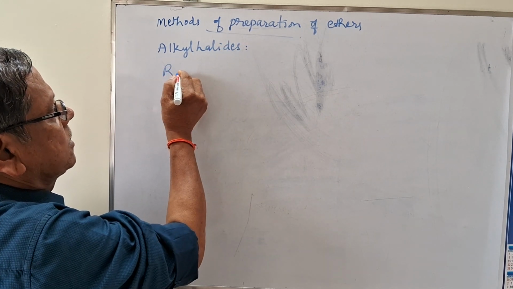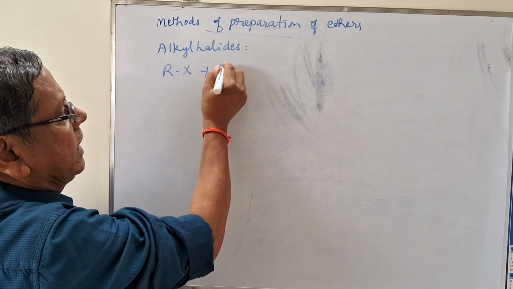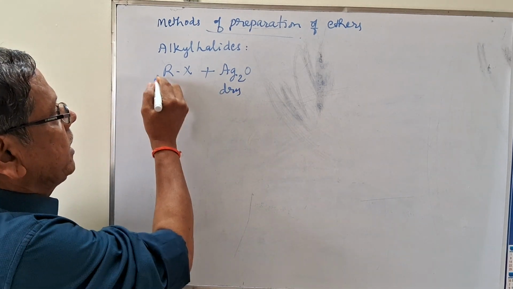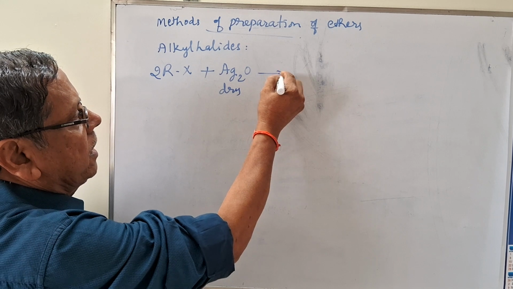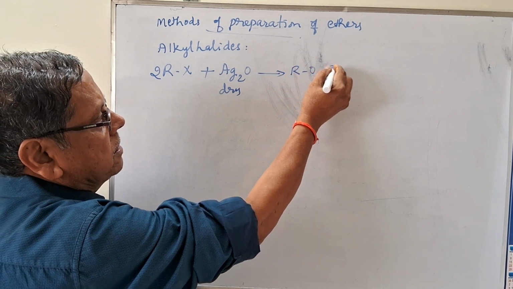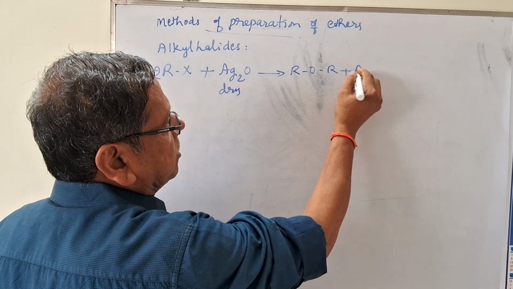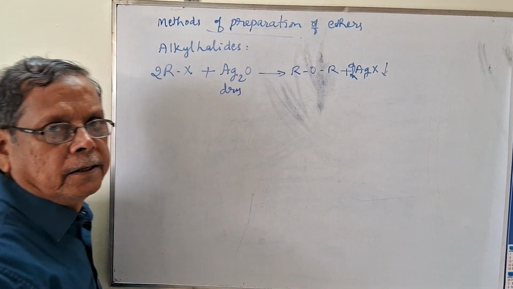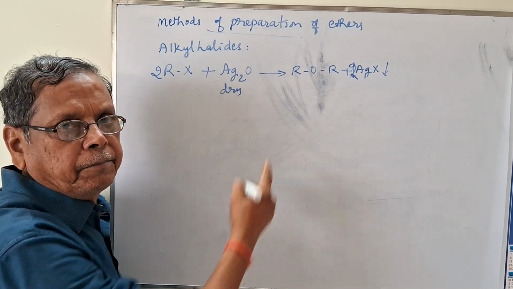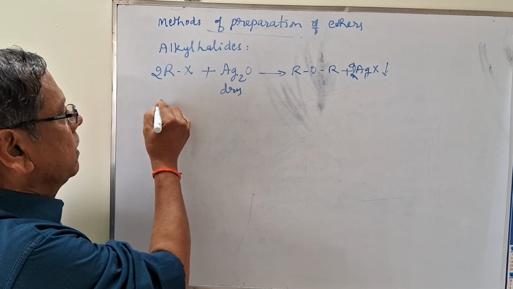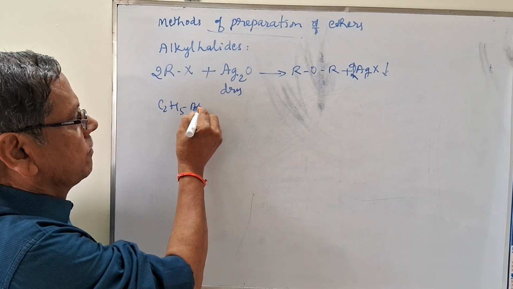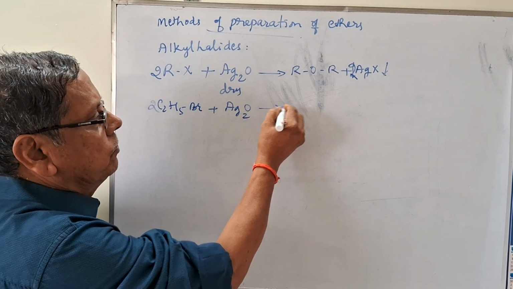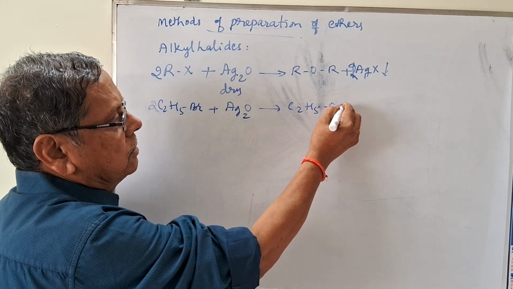So these alkyl halides I am treating with dry silver oxide. This is dry silver oxide. When you treat with dry silver oxide, two molecules of alkyl halide will give rise to the corresponding ether along with the formation of two molecules of silver halide. So this is suitable only for the preparation of the simple ethers. Say for example, if you start with this ethyl bromide, then if you treat with this dry silver oxide, it will give rise to C2H5O C2H5.